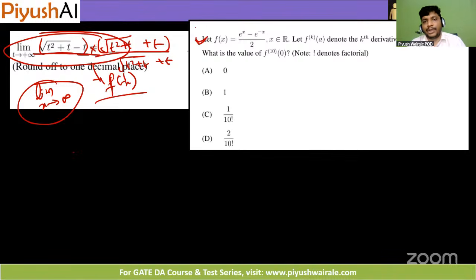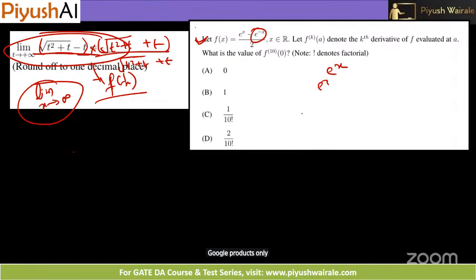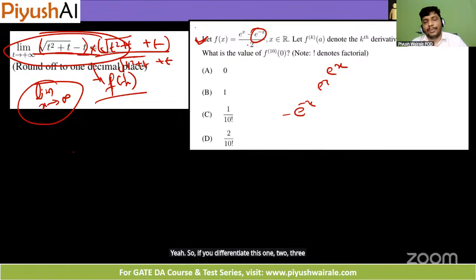Yes, if you have done your maths 1 course, you should be able to answer this. Simply, we need to take the derivative here. What's the derivative of e to the power x? e to the power x only, right? Similarly, e to the power minus x gives minus e to the power minus x. So if you differentiate this 1, 2, 3 times, you will observe the pattern here.